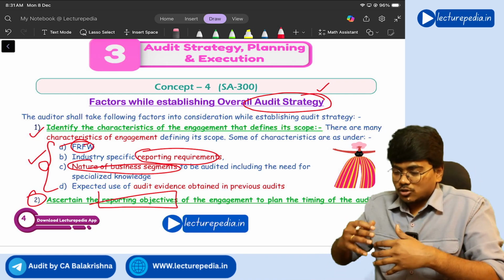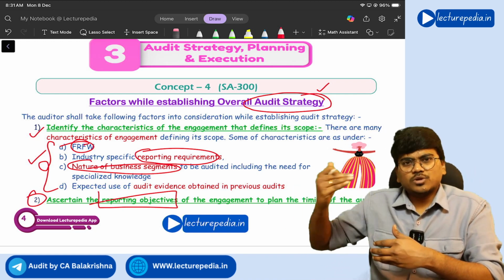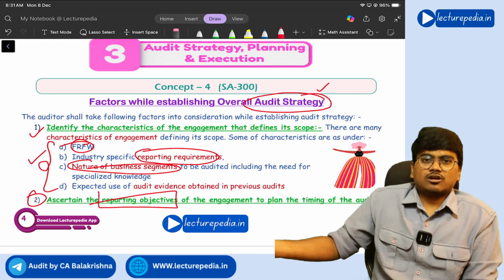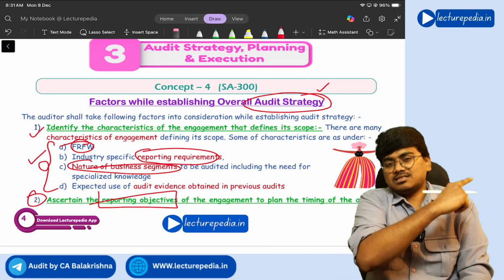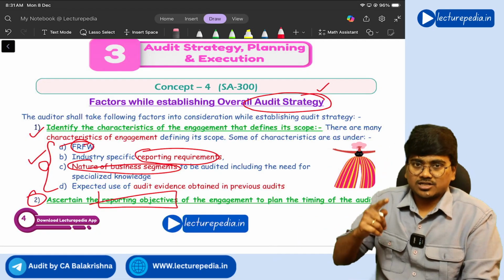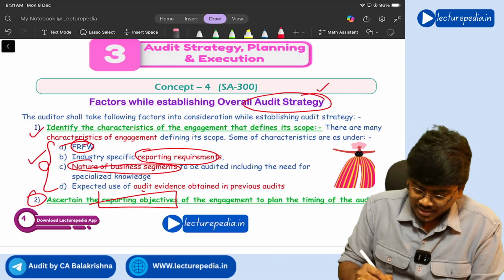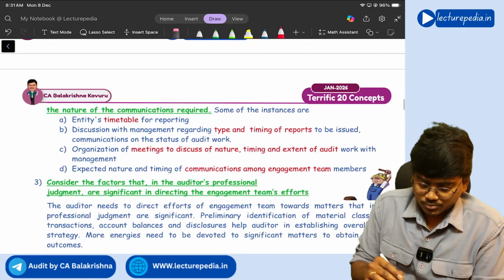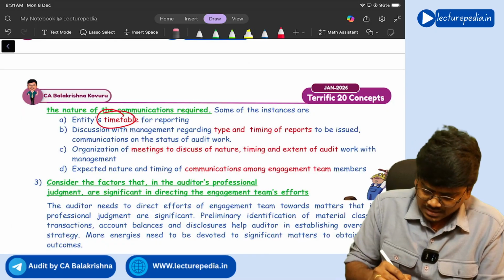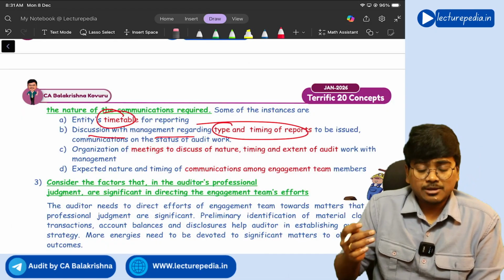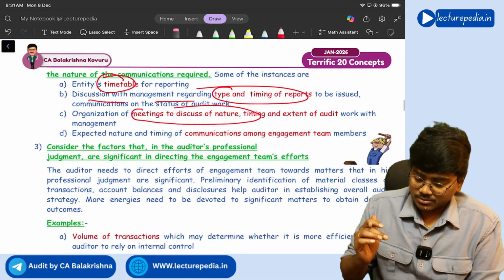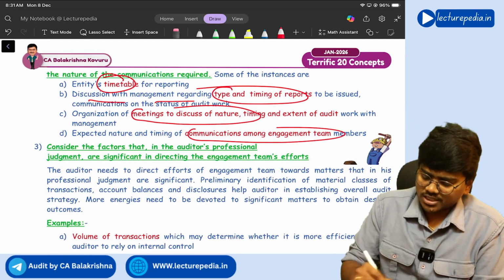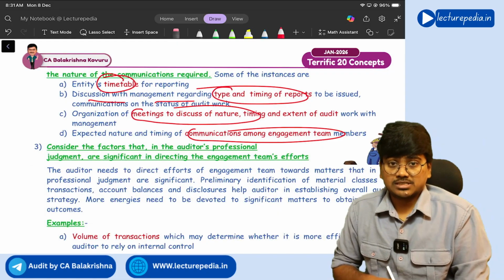Understand, if you have to report on a lot of things, you need to verify a lot of things. For verifying a lot of things, the scope of audit in your strategy should include all those things, correct or not? So you should also consider reporting objectives. Some of the examples include the entity's timetable, discussion with management regarding type and timing of reports, organization of meetings to discuss the nature, timing, and extent of audit, and communication among engagement team members.